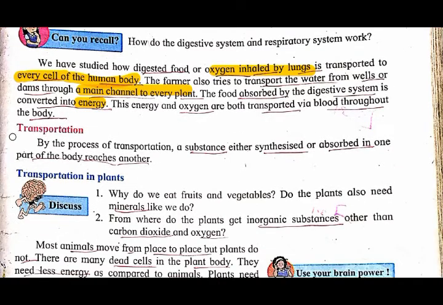Understood everyone? Now see, the next part is transportation. What do we mean by transportation? By the process of transportation, a substance either synthesized or absorbed in one part of the body reaches another part of the body. Am I clear, everyone? So a substance is either synthesized, that is prepared, or absorbed in one part of the body, and then it is supplied to different parts of the body. This process is called transportation.